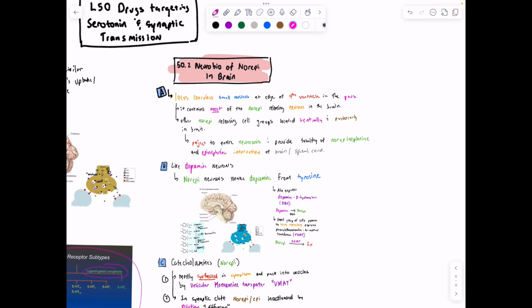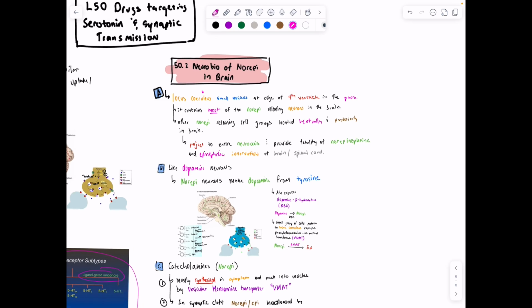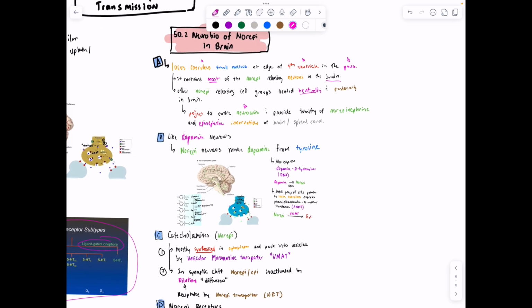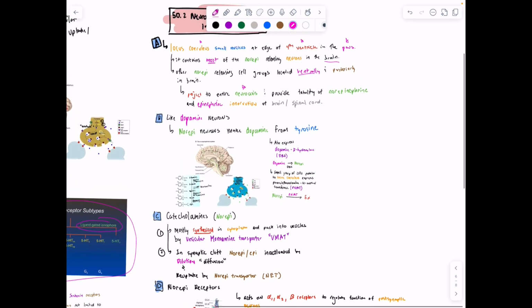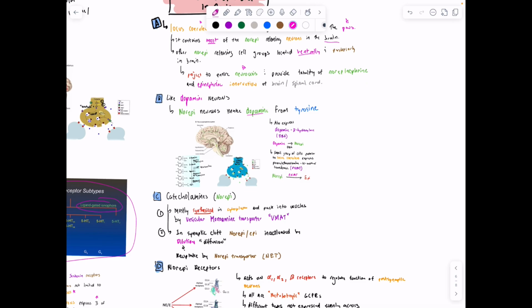Starting with norepinephrine, the locus coeruleus is a small nucleus on the edge of the fourth ventricle, located in the pons. It contains most of the norepinephrine-releasing cells in the brain. Other norepinephrine-releasing cells are located ventrally and posteriorly in the brain, and these cells project to the entire neural axis and provide the totality of norepinephrine and epinephrine innervation at the brain and spinal cord levels. Being similar to dopamine, norepinephrine neurons make dopamine from tyrosine.